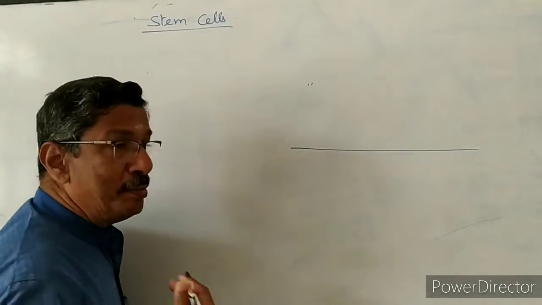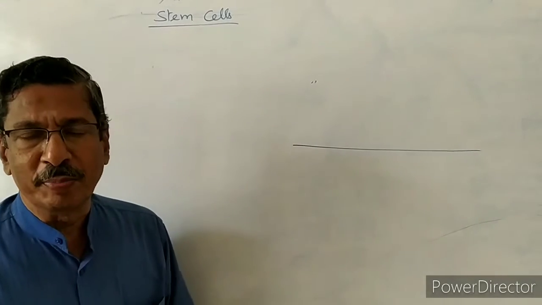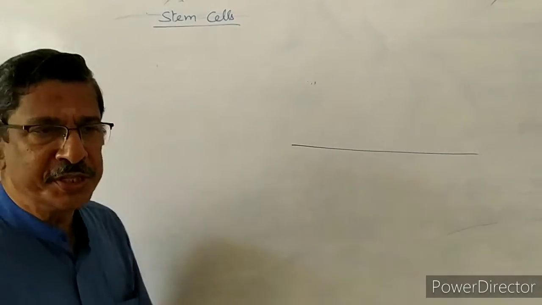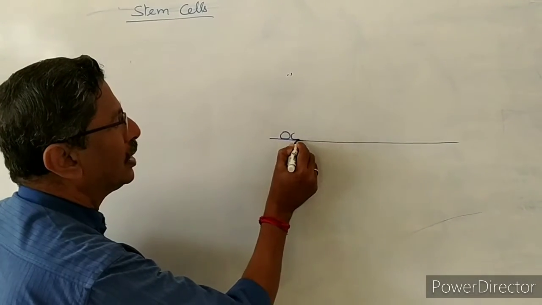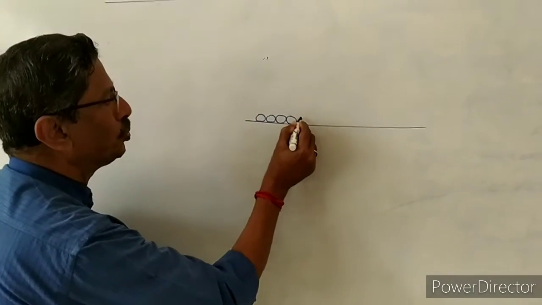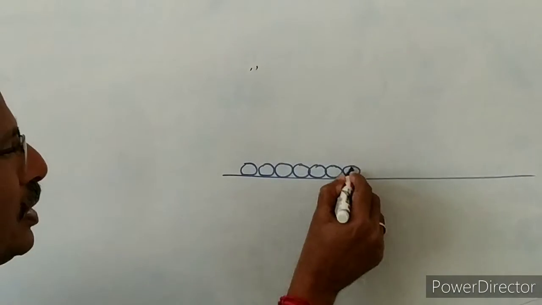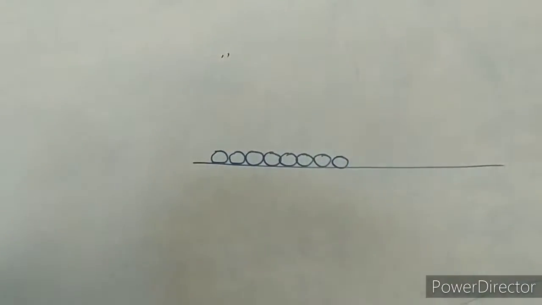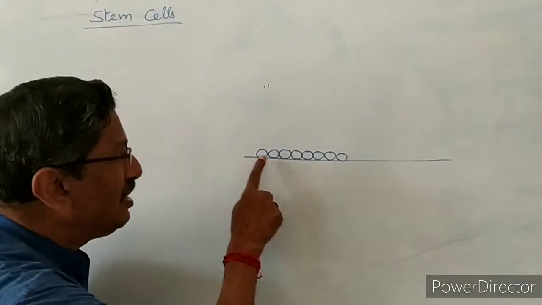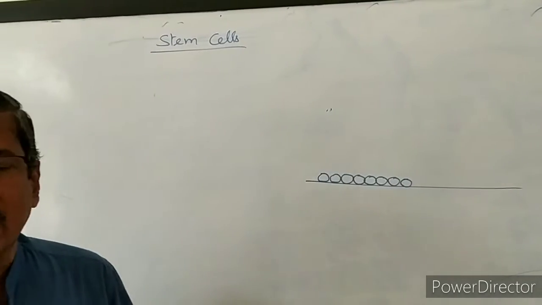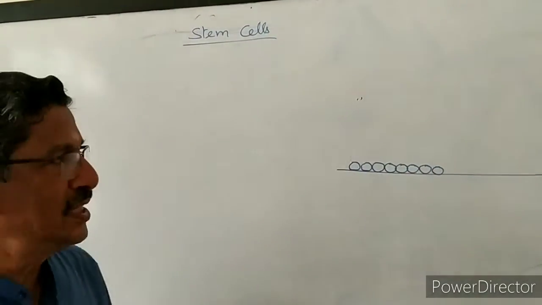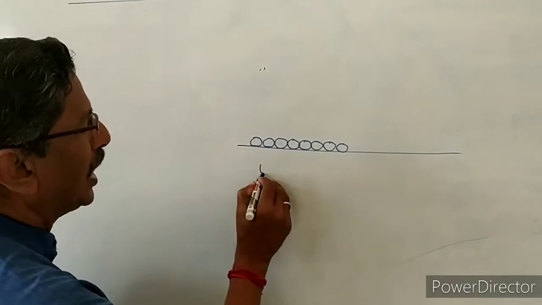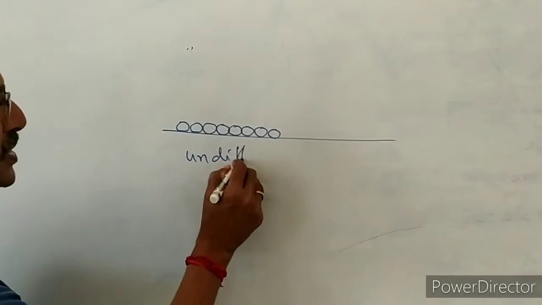At the beginning, in human embryonic development in the uterus of the mother, assume that a group of cells is there. They are undifferentiated cells. They are not differentiated into any tissue. They are common body cells.